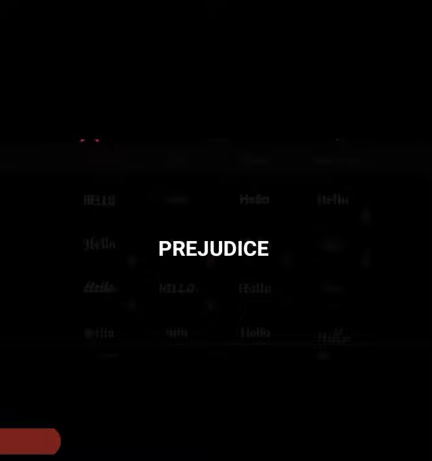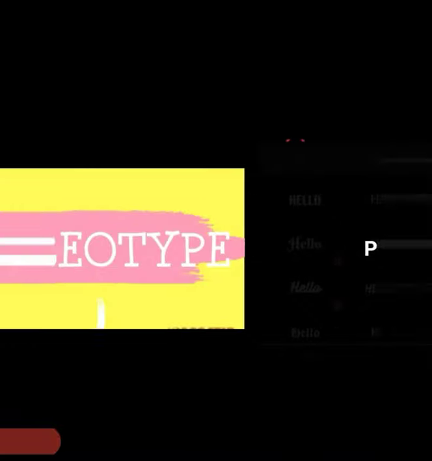Okay? Children, now we will move to the next point. What is it? Yes, stereotype. What is the meaning of this word stereotype? It means an overgeneralized and preconceived idea or impression of the characteristics of a person or a community. I will say one good example for this.